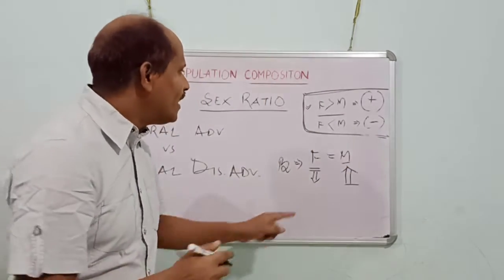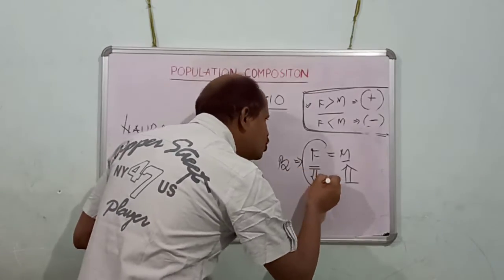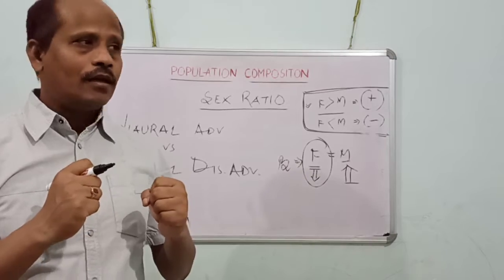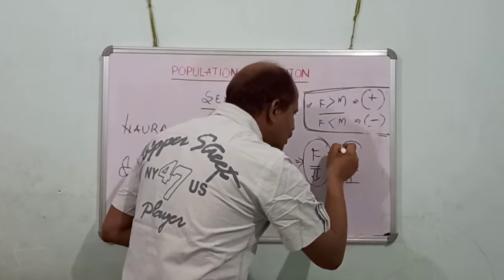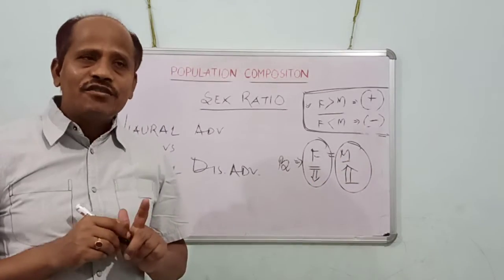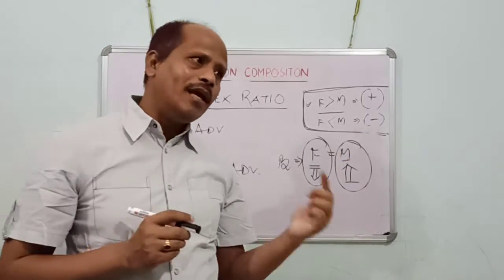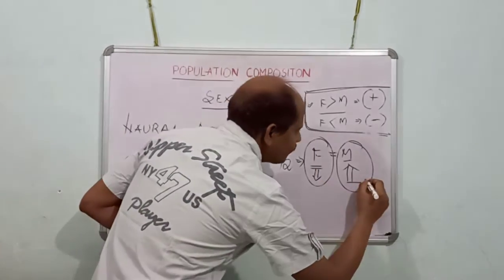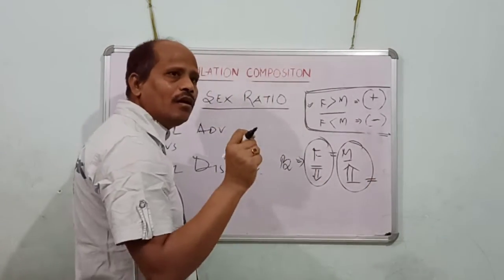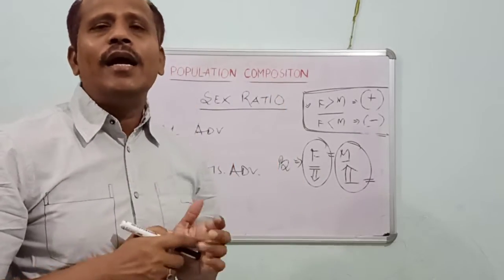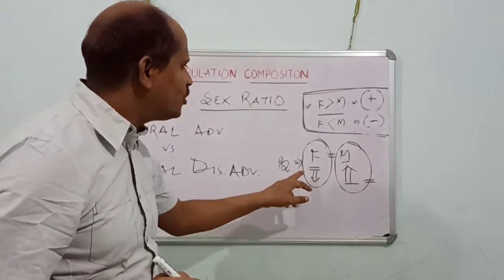फीमेल में कम है, यानी कि इनको एक नेचुरल एडवांटेज मिल रहा है. They are more fit. और इनको एक नेचुरल डिसएडवांटेज मिल रहा है मेल को. They are less fit than the female babies. तो here they should die more before attaining the age of 1, and they should die less.